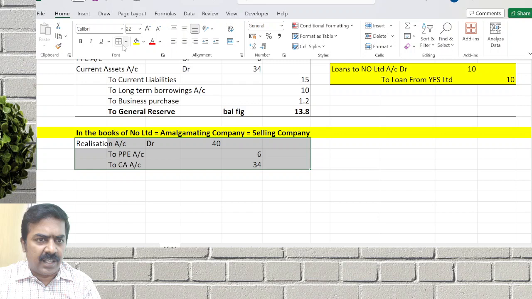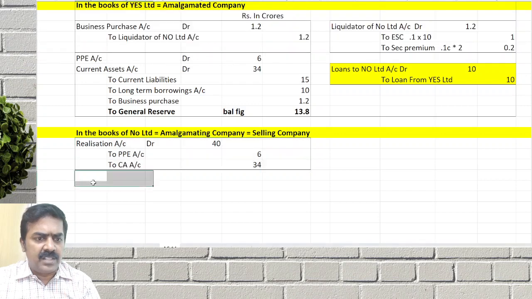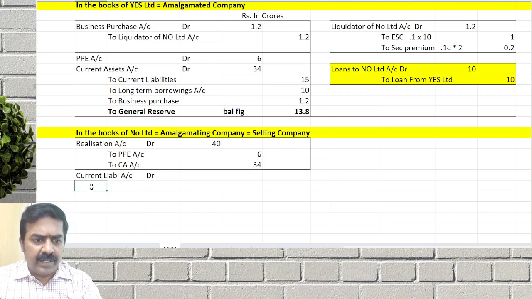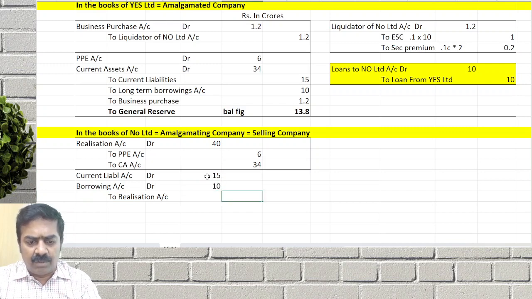Next, transfer liabilities to realization. What is the entry for transferring liabilities? Current liability account debit. Long-term borrowing account debit, to which account? Realization account. Instead of a ledger, here it is a journal entry, that's all. 15, 10, what is the total? 25.